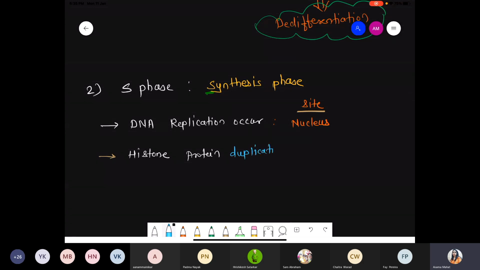So अगर DNA double हो रहा है, it means that histone protein also gets doubled, and the exact site is the cytoplasm, because we are talking about the protein, right? And you know very well for the protein synthesis ribosome chahiye, and that ribosome is present inside the cytoplasm. So histone protein formation will occur inside the cytoplasm.